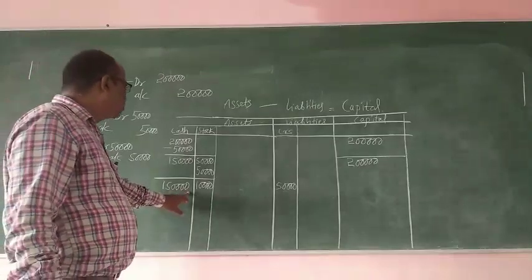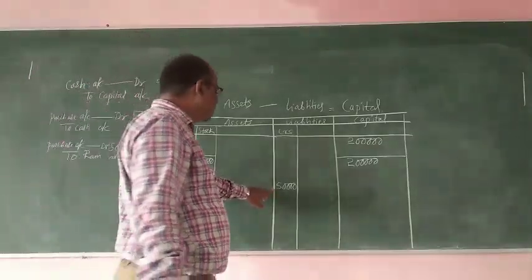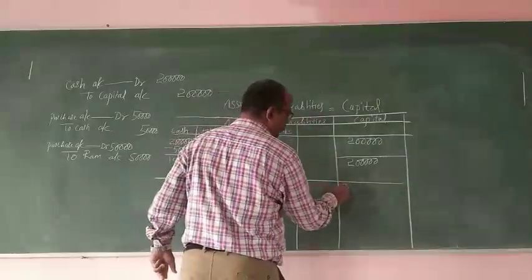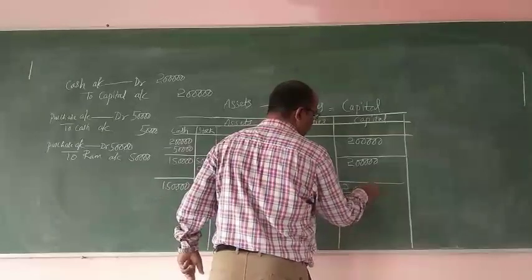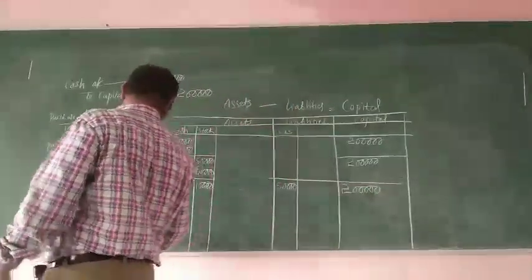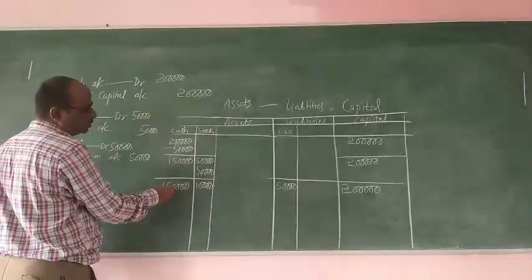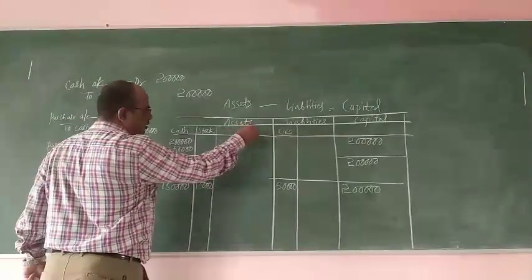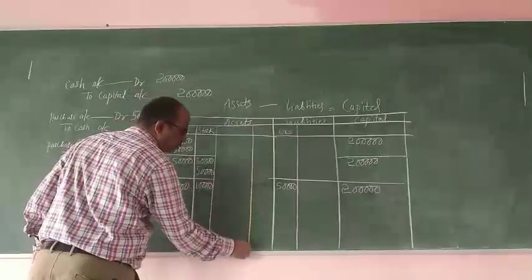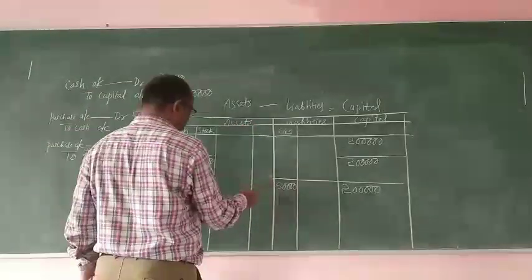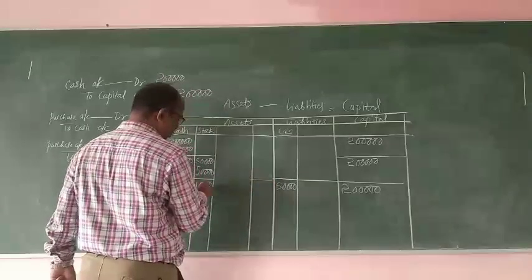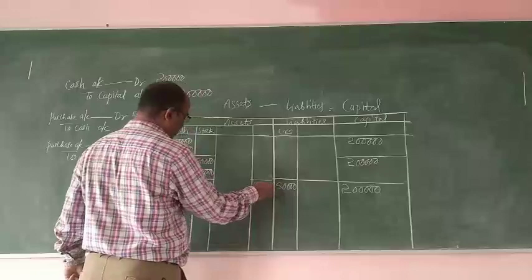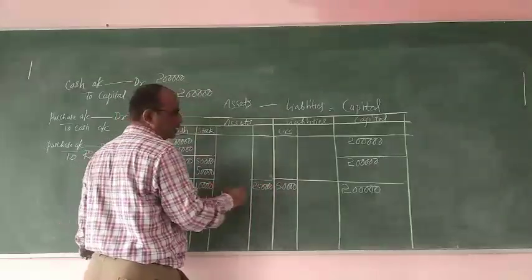Now 2,50,000 minus 50,000 equal to how much? 2 lakh. Assets minus liability equal to capital. Let us take one total column. Assets total is how much? 1,50,000 plus 1 lakh, which is 2,50,000.